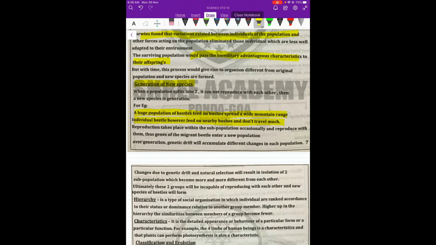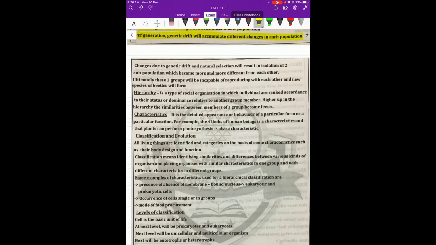What will happen is there will ultimately be two different types of species which then cannot come together and mate. When this takes place, this is called speciation. This can happen due to two reasons. The two reasons are natural genetic drifting from the normal general genetic configuration, and second is natural selection.